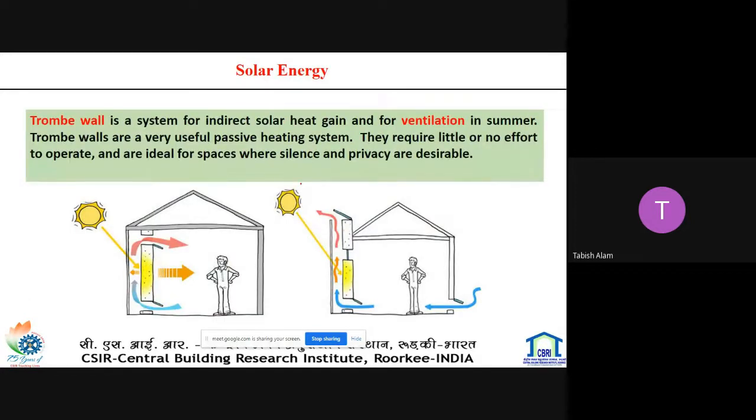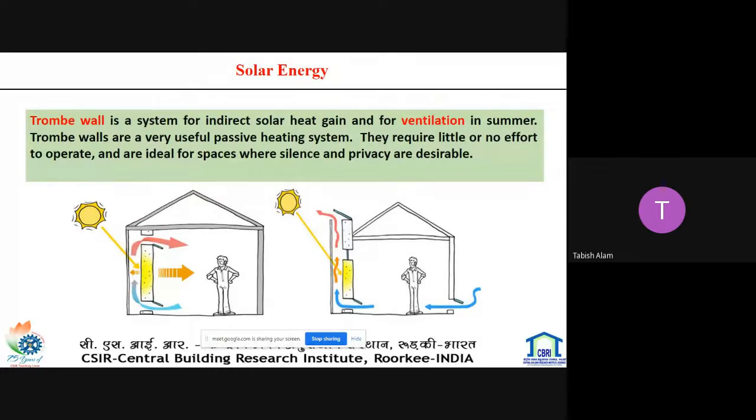Ventilation in buildings is very important. Ventilation using solar energy can be achieved by the Trombe wall. The Trombe wall is a system of indirect solar heat gain and ventilation in summer. Trombe walls are very useful for passive building design, because of the passive nature of this technology, no external heat is required.